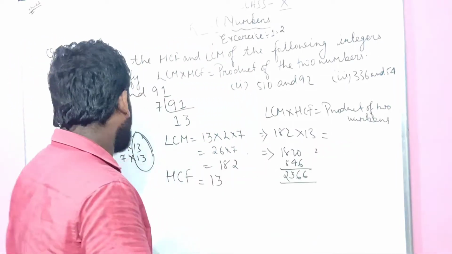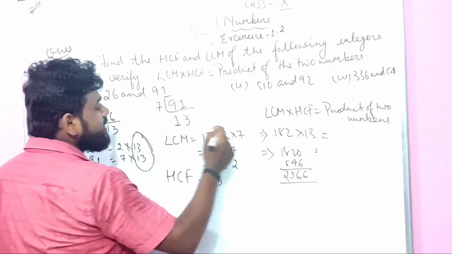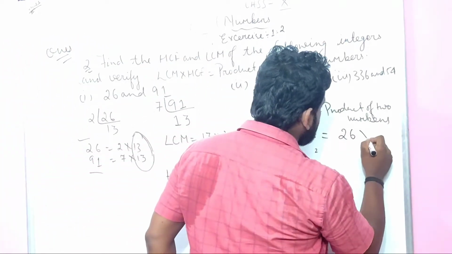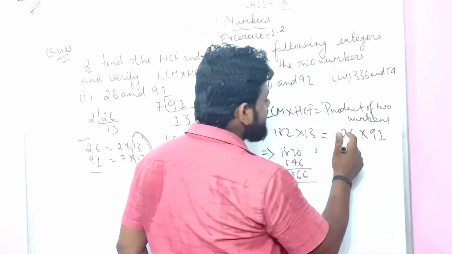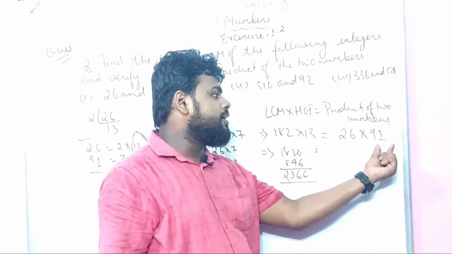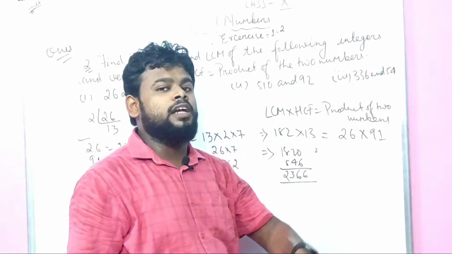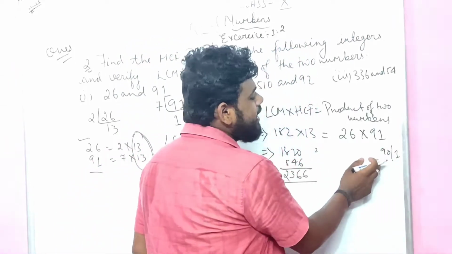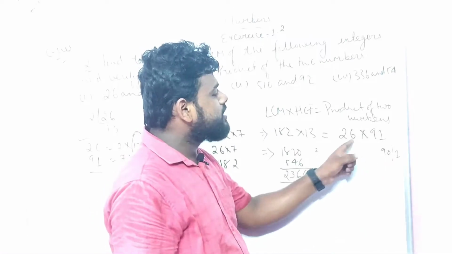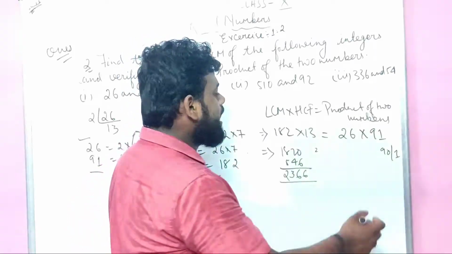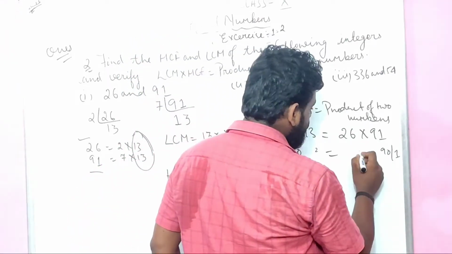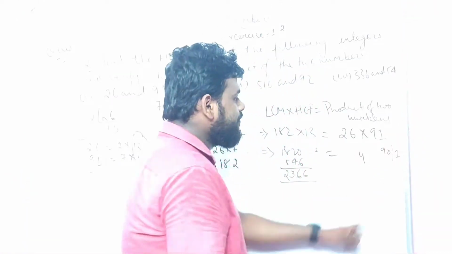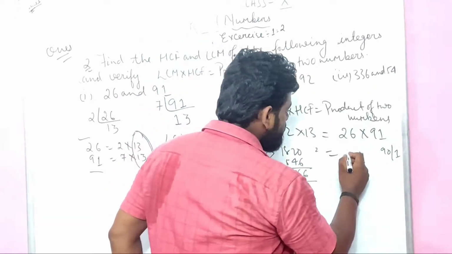And what will be the product of the two numbers? 26 times 91. So what is 26 times 91? See, I am again expanding: 90 plus 1. Can I multiply 9 with 6? Yes. 9 6s are 54. 4 carry 5. 9 2s are 18, plus 5 is 23.